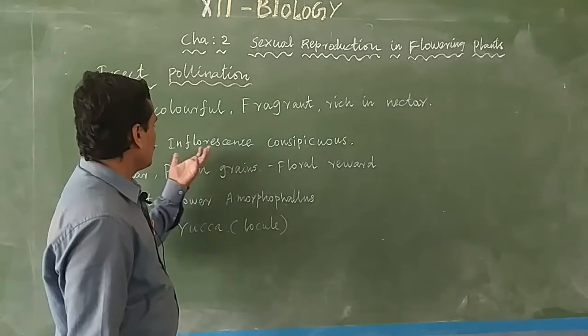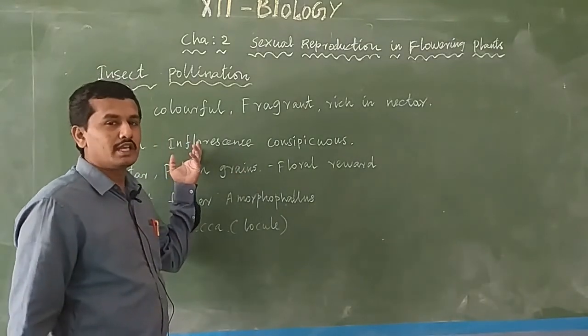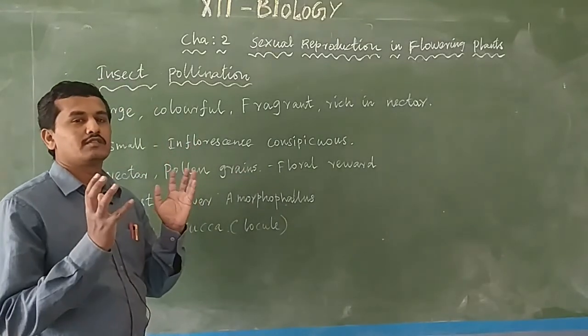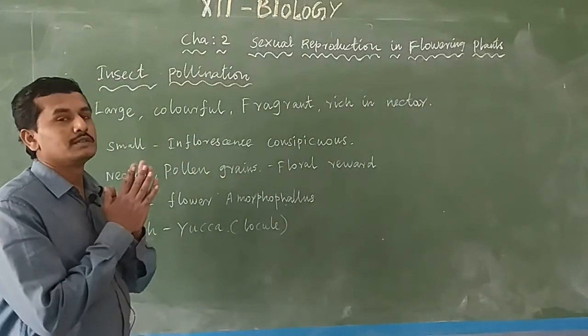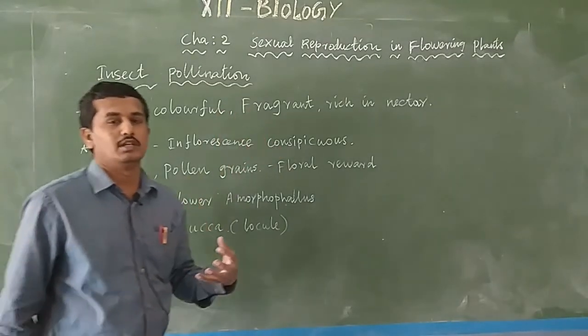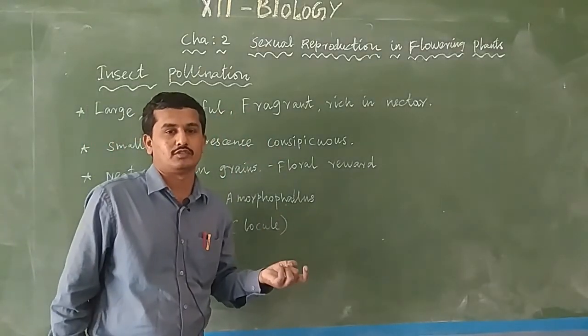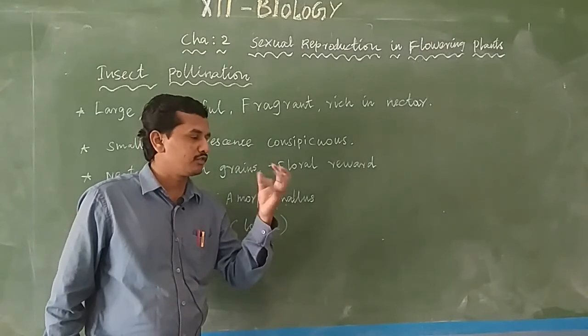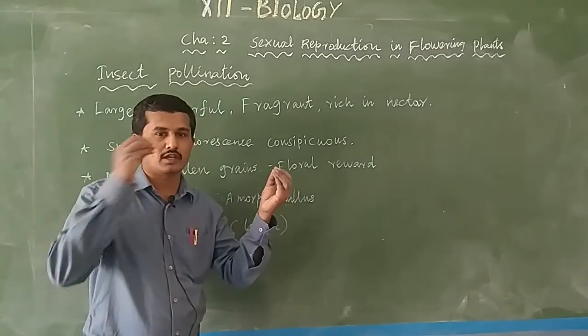So small insect pollinated flowers group to form a large, conspicuous inflorescence. Conspicuous means easily visible; the opposite is inconspicuous. Small flowers alone are not visible to the insects.